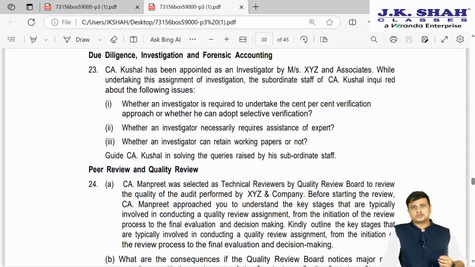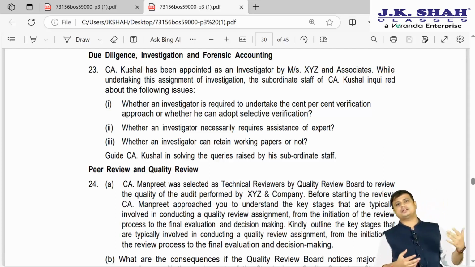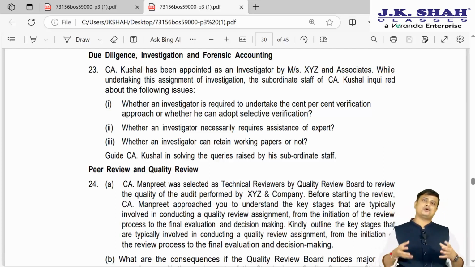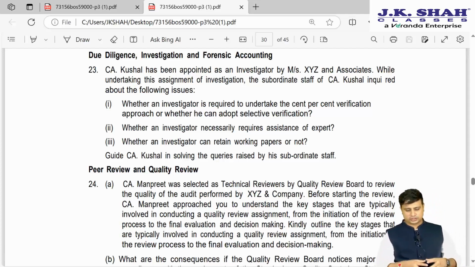So it may depend from case to case basis. In few cases, yes, he may require. In case he wishes to take an assistance of an expert, he must obtain a consent from the client. Lastly, whether he is supposed to retain the working papers. Definitely the way he retains the working papers of his audit, he will also have to retain the working papers of investigation. The question is also covered in our JKC textbooks, which we have already discussed.